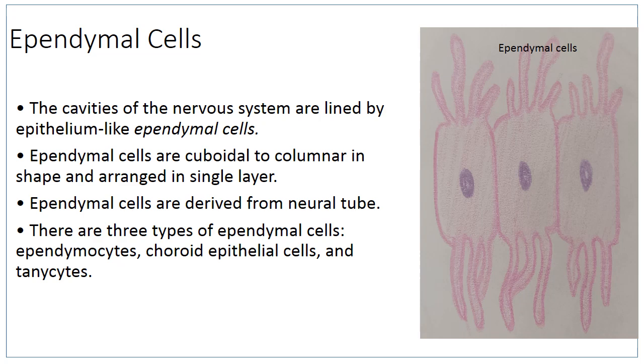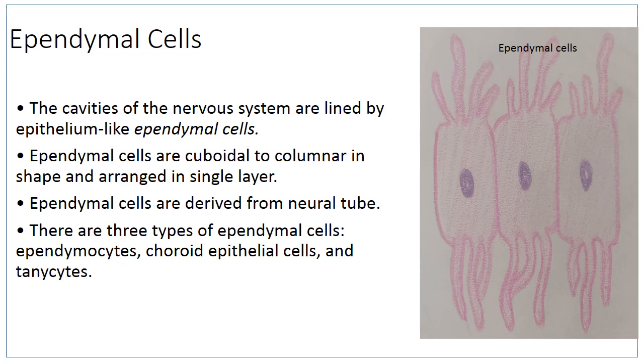They are derived from the neural tube and there are three types of ependymal cell: ependymocytes, choroid epithelial cells and tanycytes. And most of the cavities are lined by ependymocytes except the choroid plexus. So at the site of the choroid plexus, it is lined by choroid epithelial cells that secrete CSF, and the floor of the third ventricle is lined by tanycytes.